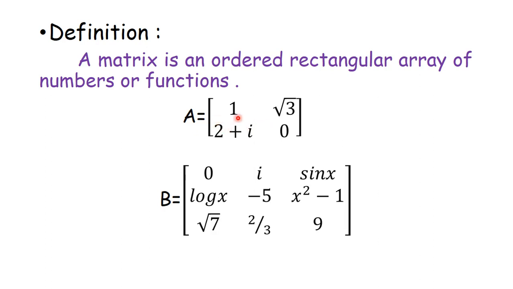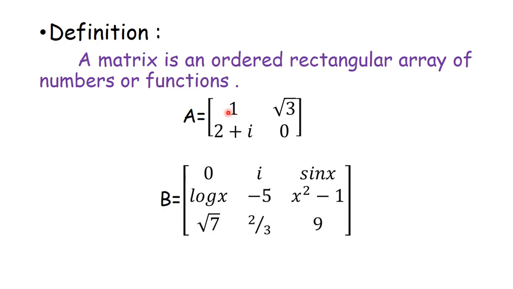Now if you see the matrix A, this is the horizontal placement of numbers. This horizontal placement of numbers is called rows, and the vertical placement of numbers or functions is called columns.